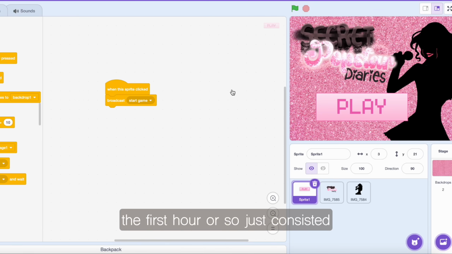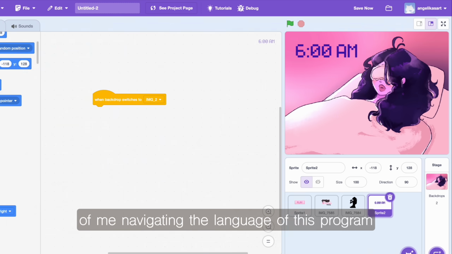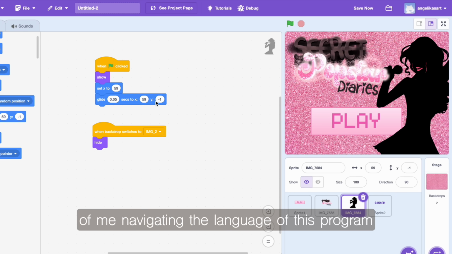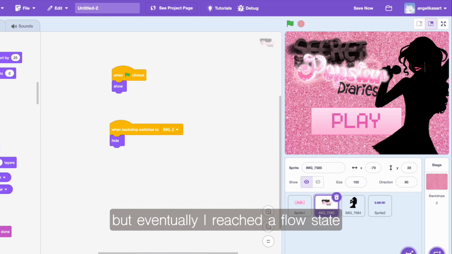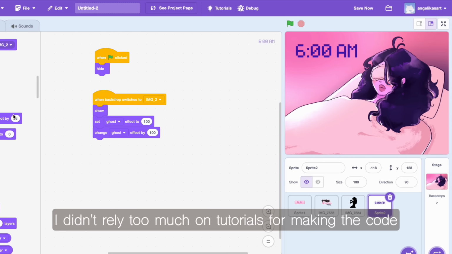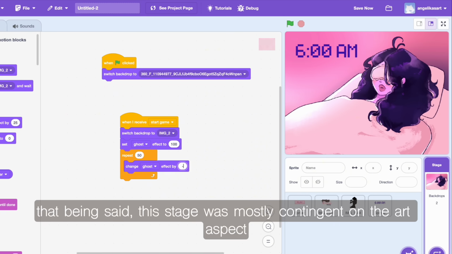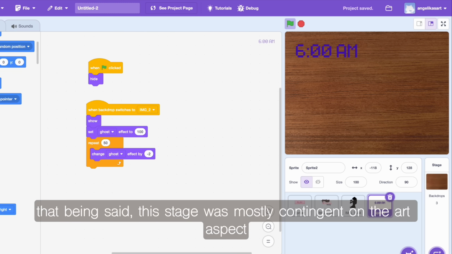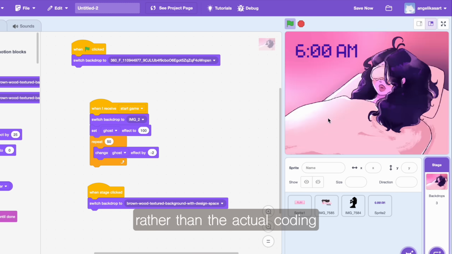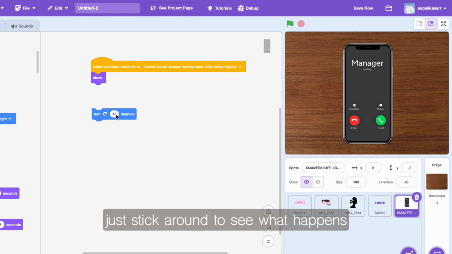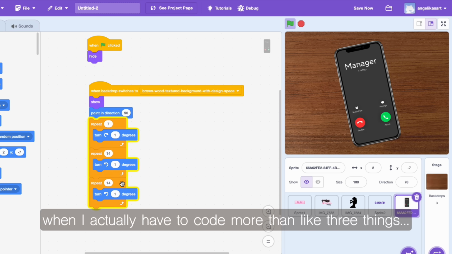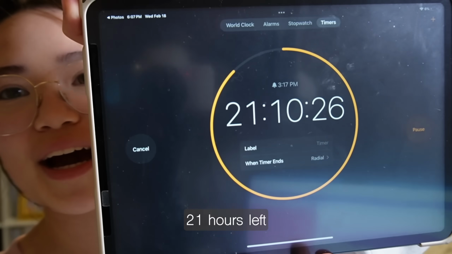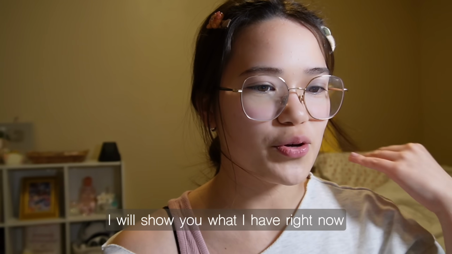But anyways, the first hour or so just consisted of me navigating the language of this program, but eventually I reached a flow state. I didn't rely too much on tutorials for making the code. That being said, this stage was mostly contingent on the art aspect rather than the actual coding, so just stick around to see what happens when I actually have to code more than like 3 things. 21 hours left.